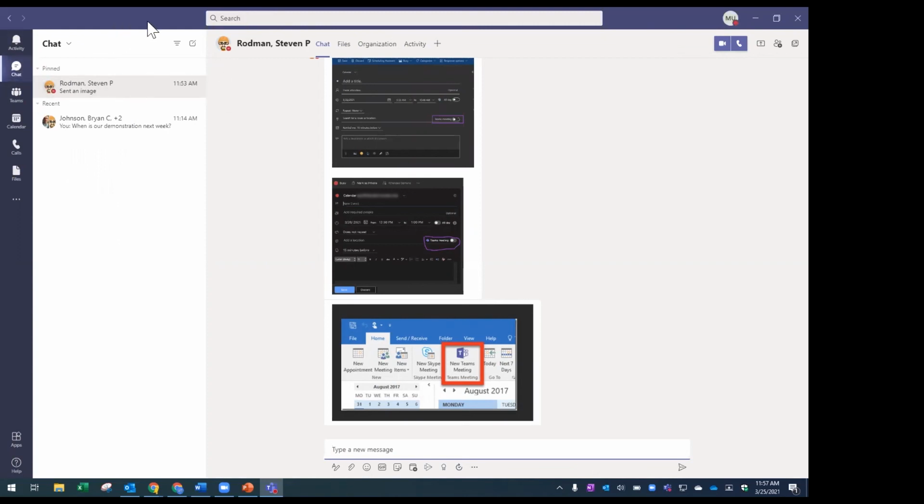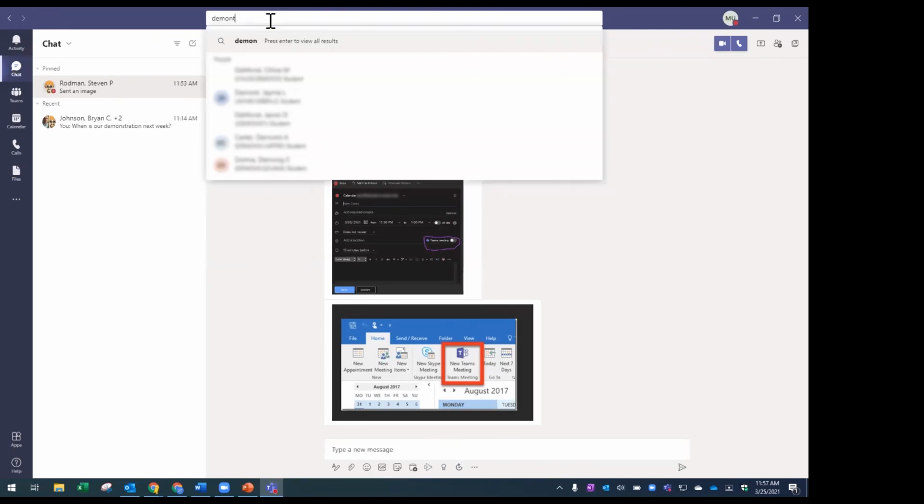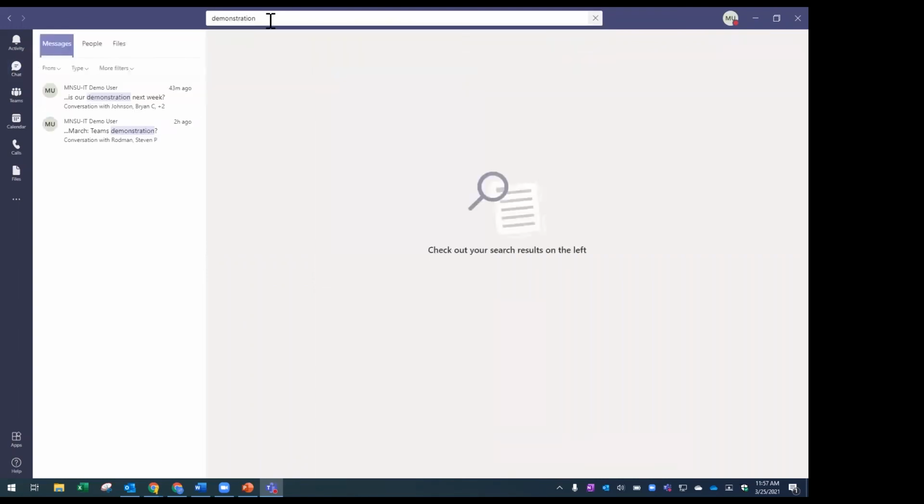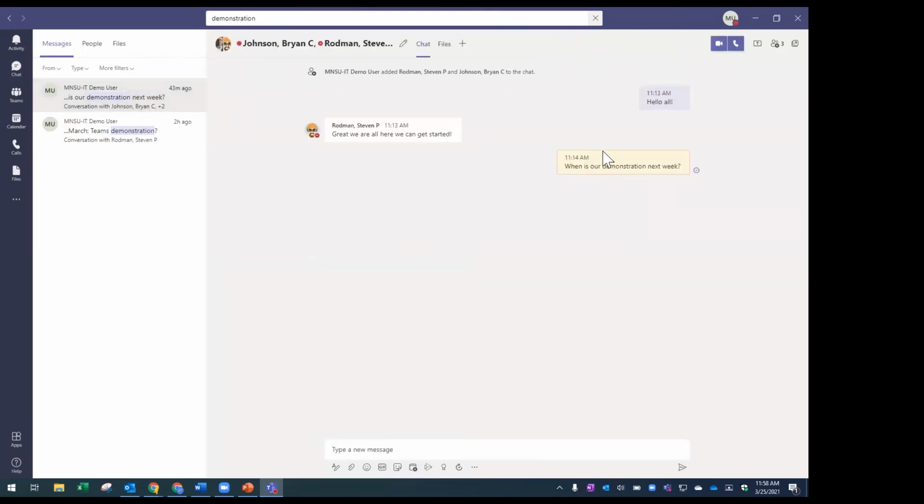Good call. So up here at the very top of the Microsoft Teams application, you'll see a search bar. And in this, I can search for things like, I know we were having a conversation about a demonstration. So let me search for that. And what it's going to do here, it's going to search everything that my Teams application has access to. And over here in this column, you'll see that messages is highlighted. So the first thing it searched the word demonstration for is in the messages section. And you can see that I've had it mentioned twice, once 43 minutes ago and once 2 hours ago. And I can click on that to open that message and see, well, okay, where were we talking about the demonstration? There it is.